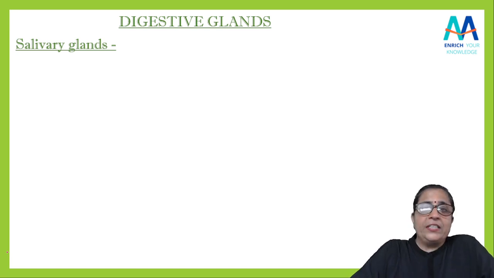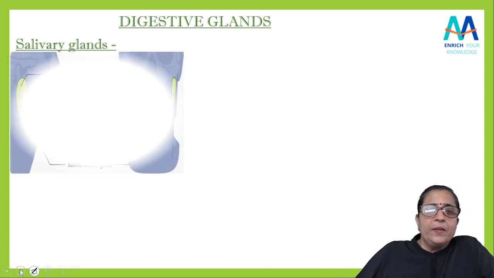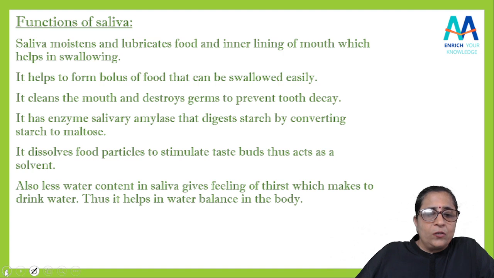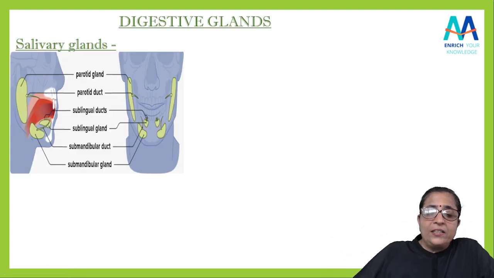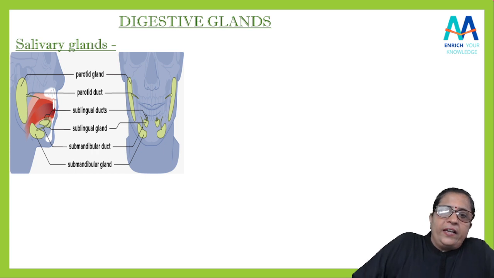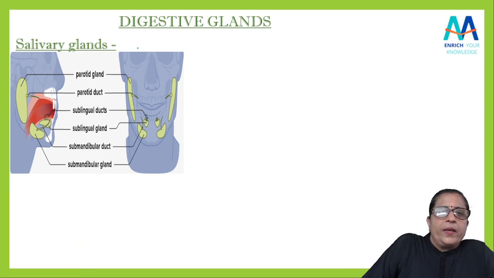Salivary glands, as I told you, कहाँ पर मिलेगा आपको? Yes, these are the three pairs you can see here. This is a mouth and here the salivary glands will be there. There are three pairs of salivary glands.